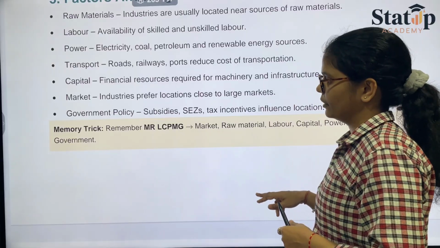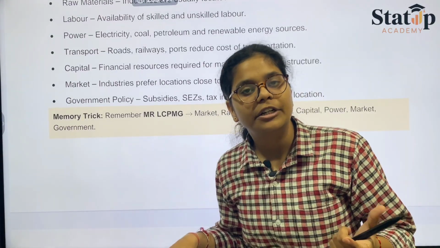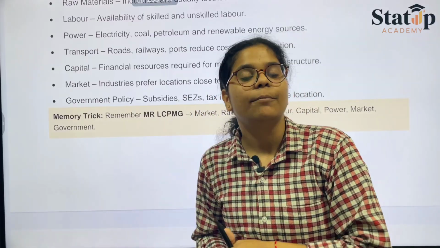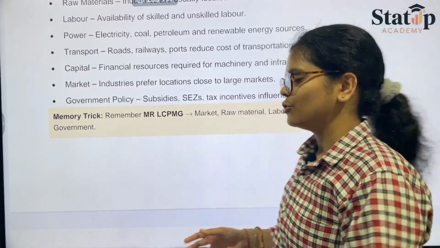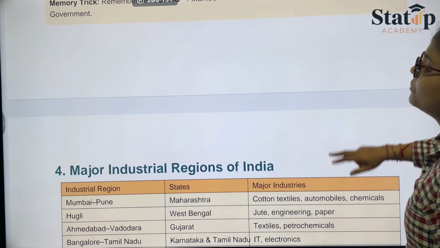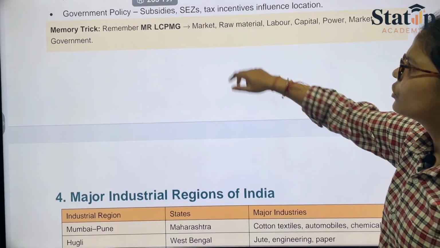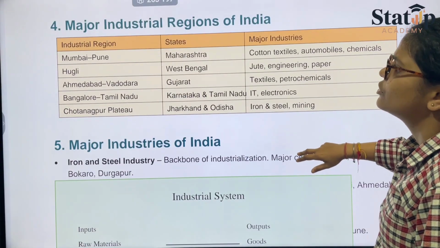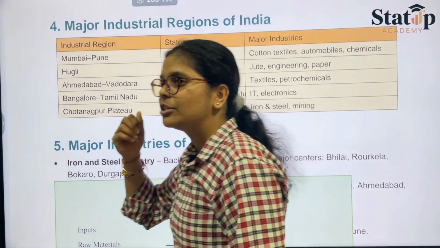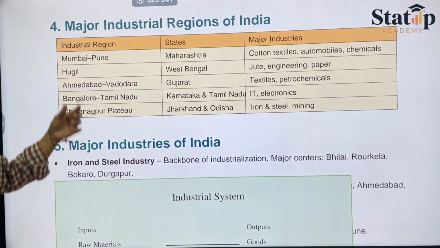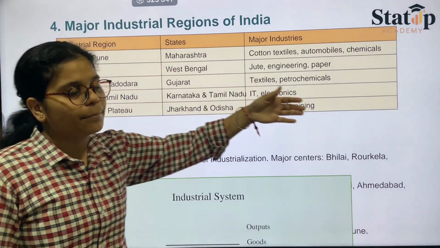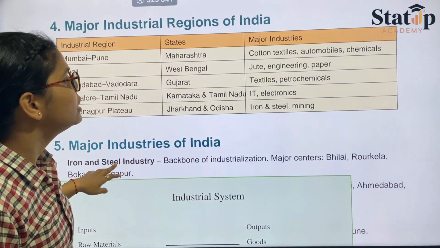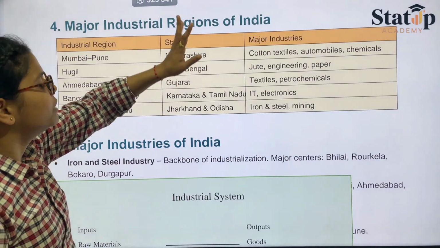Then we have the government policies, what all rules are to be learned, what all factors are there, what all treaties are to be signed before actually stepping into the industrial sector. There's also a trick how you can remember. So coming on to the major industrial regions in India, the basic and the major industrial region in India is Mumbai and Pune, where you will be able to see the cotton and the automobile along with the chemical industrial revolution. So this is directly to be learned.